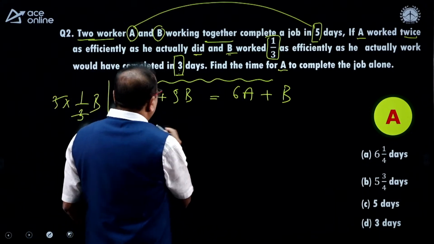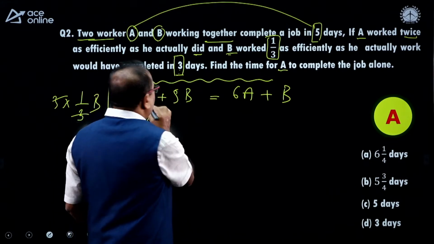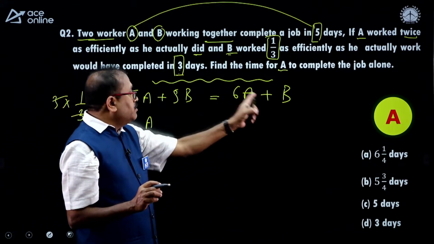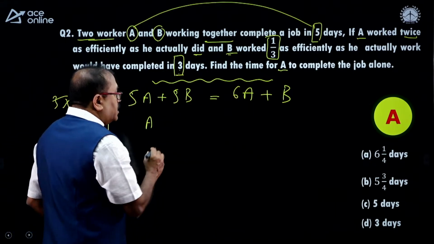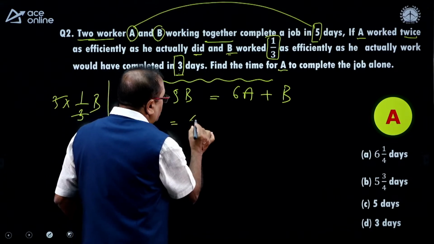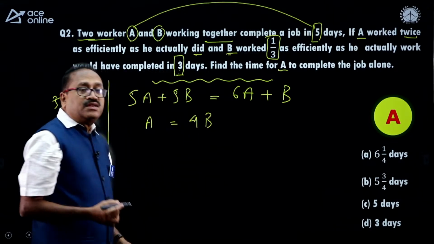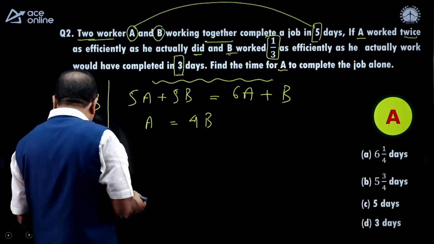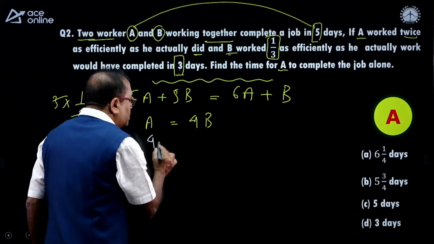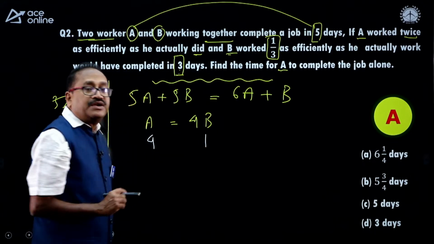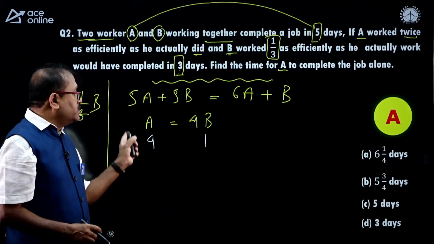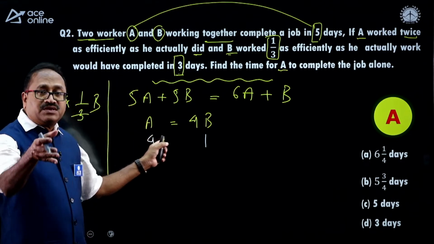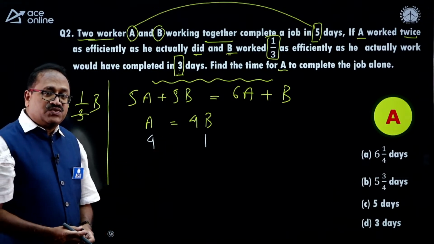That is, because 6A and 5A are there, so that is A, and when I bring the B over here, then it will be minus. So A is equal to 4B. So what is the efficiency ratio of A and B? The efficiency ratio of A will be 4 parts when B is 1 part. What is A by B? A by B is 4/1. That means A's efficiency is 4 and B's efficiency is 1.